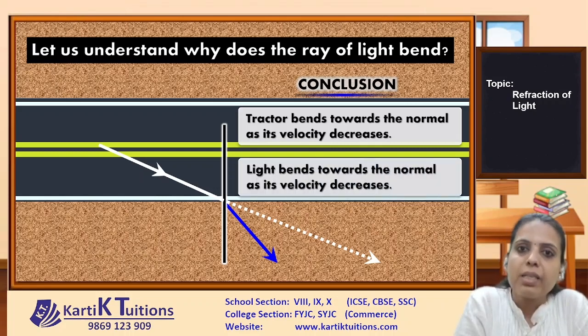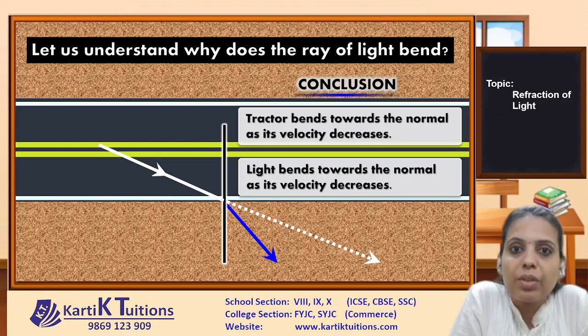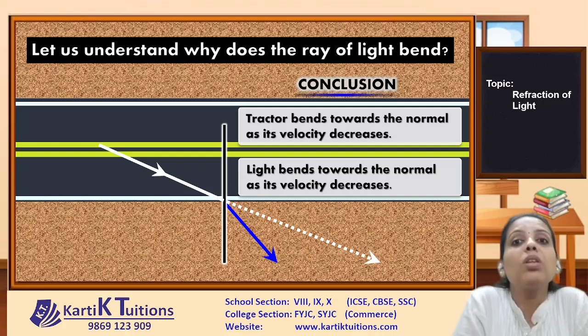That is, we can say that light is bending towards the normal when there is a decrease in the velocity of light. So this change in direction of light that we are observing is related to the velocity of light in a particular medium.